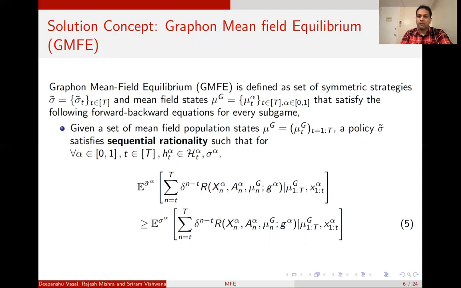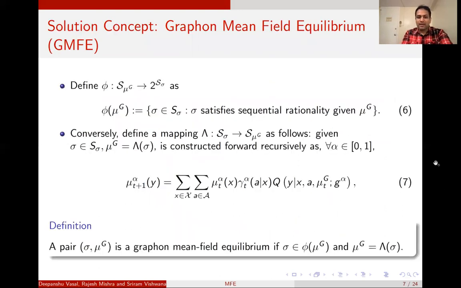This is the notion when I say that given this mu g, the strategy sigma tilde satisfies sequential rationality. Based on this, I define a mapping phi of mu g, where phi of mu g is the set of all strategies sigma that satisfy sequential rationality given mu g.